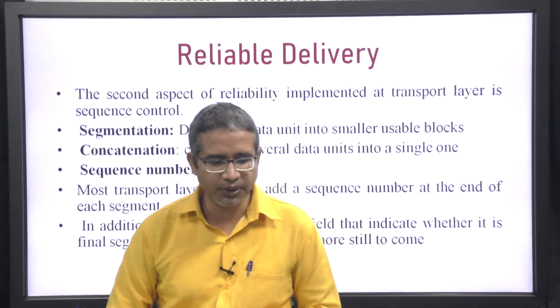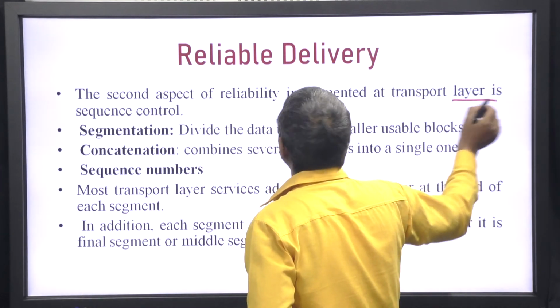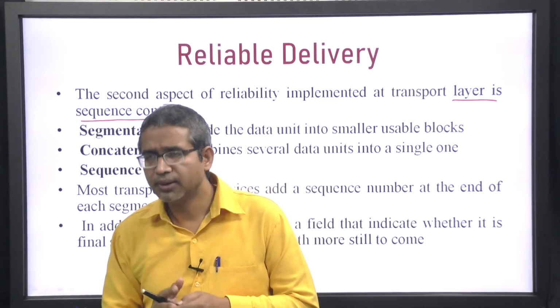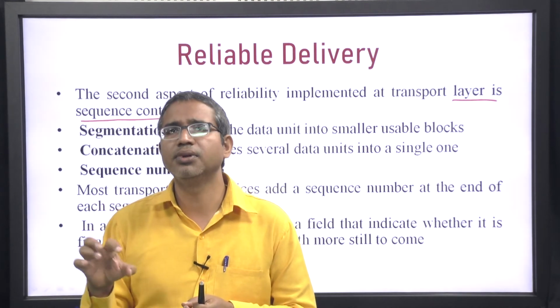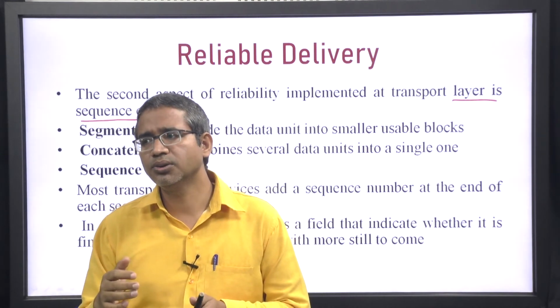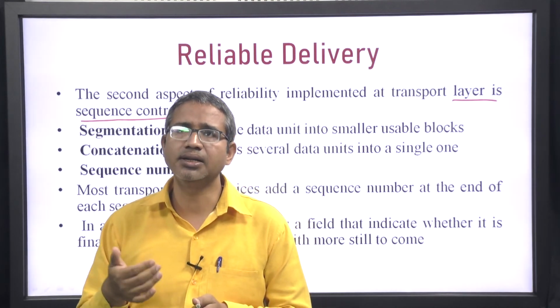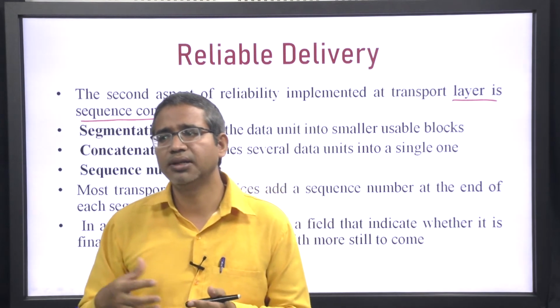Then the second aspect of reliability implemented at the transport layer is sequence control. As we have seen, it is the fourth layer of the OSI model. The messages coming from the upper OSI layers must be usable by the lower OSI layers.